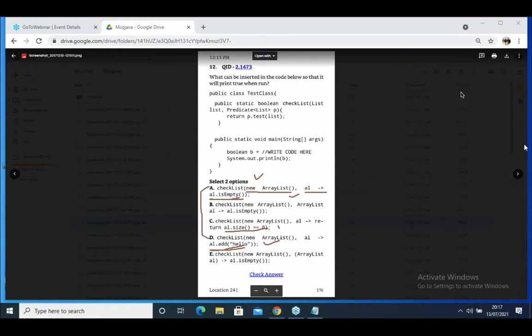Many people are not able to understand. Listen. In the thread class, I thought of anonymous class. This is lambda expression code. A and D is the answer. Next.